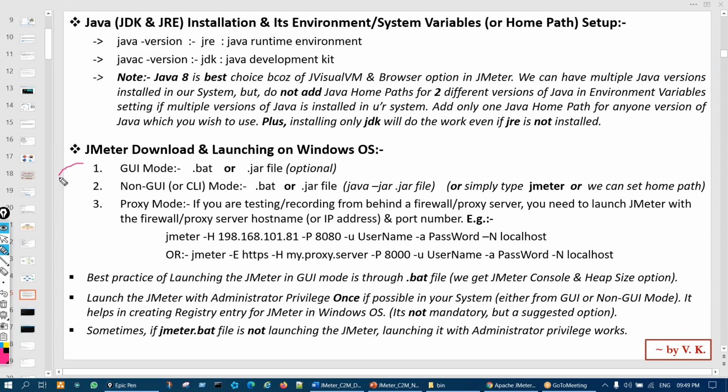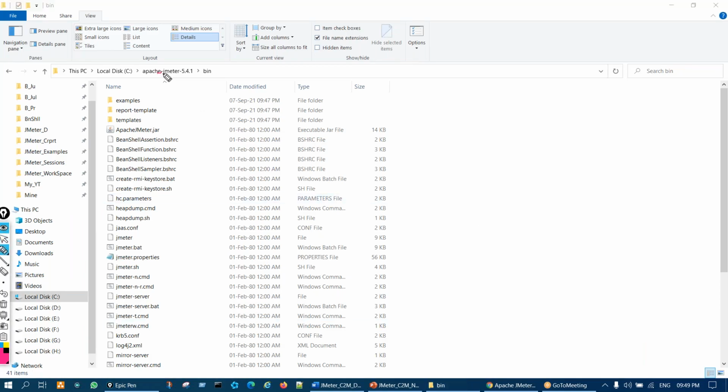Now, launching. There are three ways to launch JMeter. One is through GUI mode. First we'll see through GUI, then through non-GUI mode or CLI mode, which is also known as command prompt mode. Today we'll cover these two. The third one we will cover after a few days. So when you open JMeter, you will get the bin directory. Inside that you will see the jmeter.bat file. Simply double click on that, and you will see JMeter getting launched.